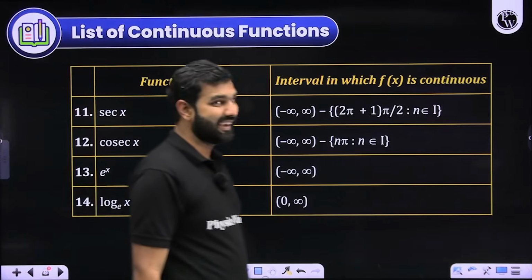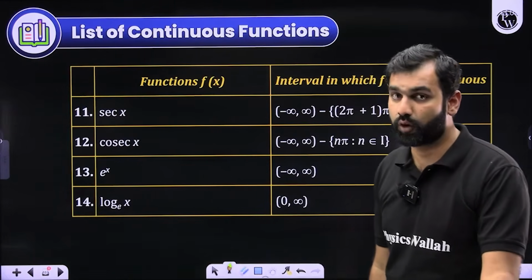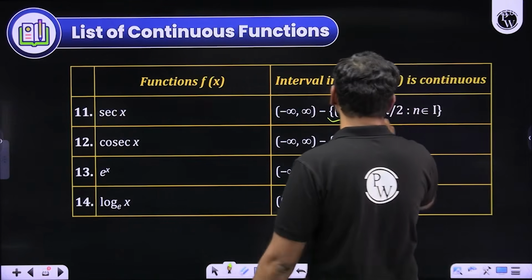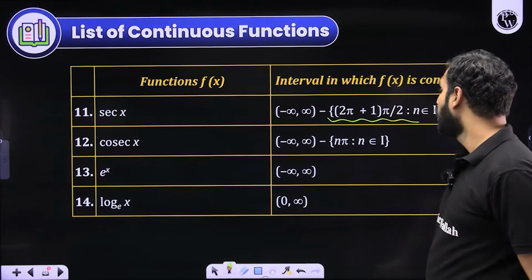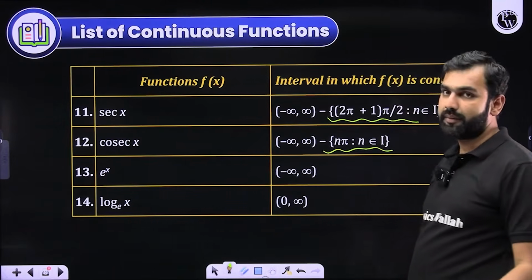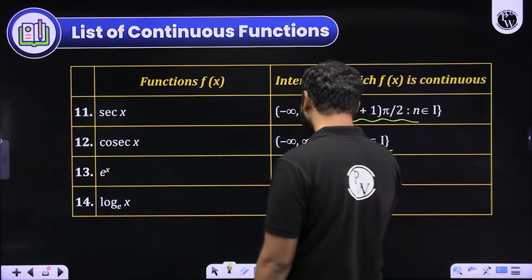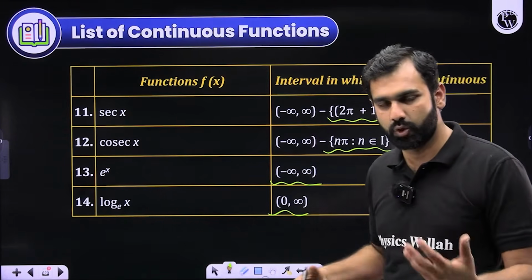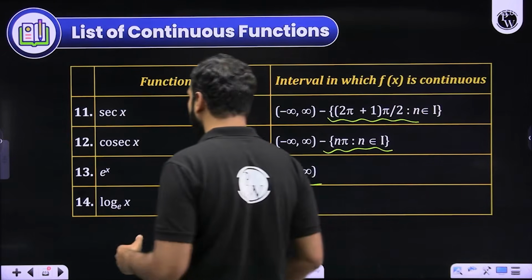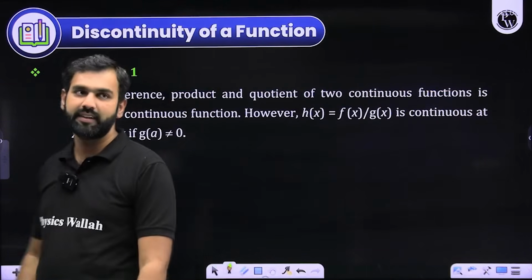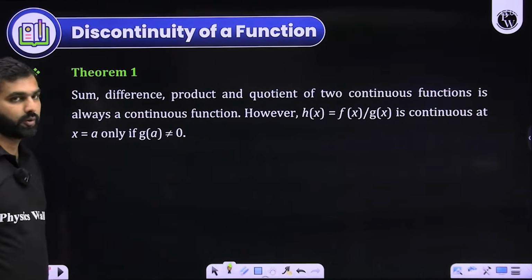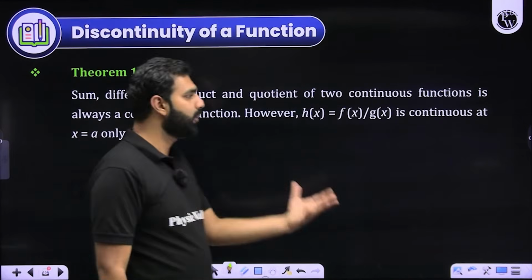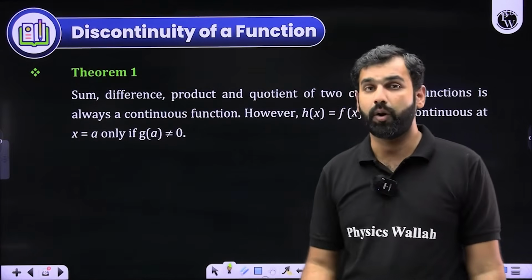Look at this, sec x. I hope you remember sec x is reciprocal of cos x. So whenever cos x becomes 0, sec x will be discontinuous. Whenever sin x is 0, cosec x will be discontinuous. What about e to the power x? It is continuous everywhere. What about log x? It is continuous in its domain, and its domain is 0 to infinity. I hope you are able to make a lot of sense out of these discussion we were having about the table. Now, I'll talk about some more data, some more algebraic operations based on functions.